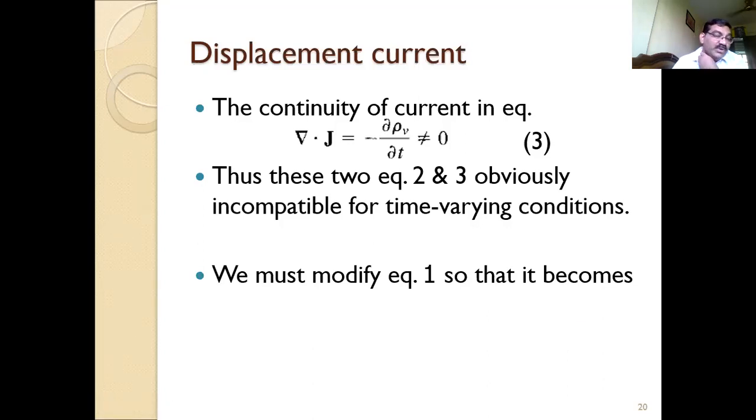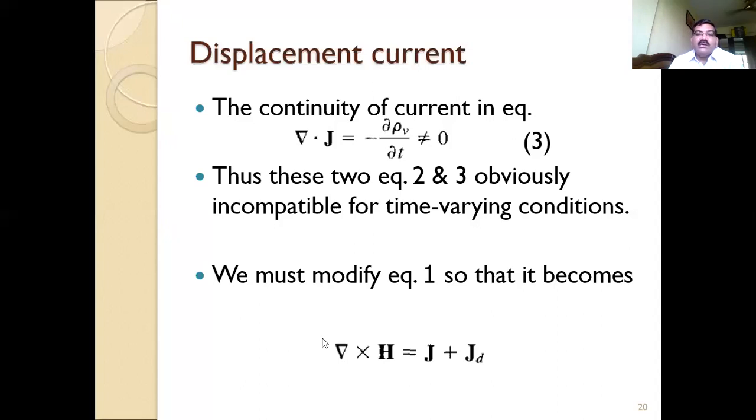So due to this, equation 1 should be modified for the time varying field. It is true for the static field, that is for the DC current, but it is not true for the time varying field. So what to do? Here del cross H equals J plus JD. Something additional must be there. This is only the equation for the static field.